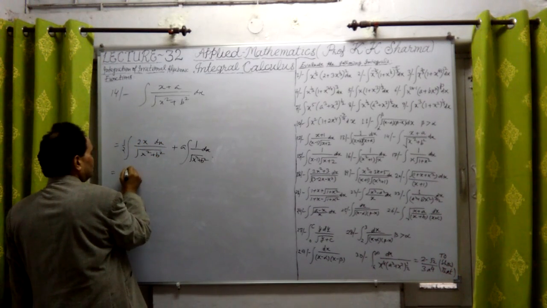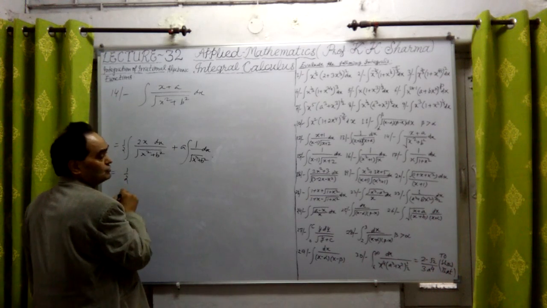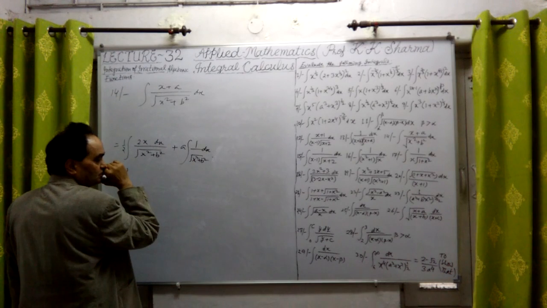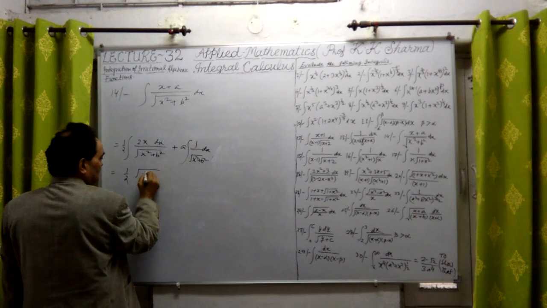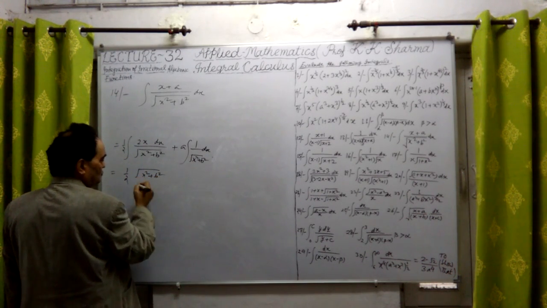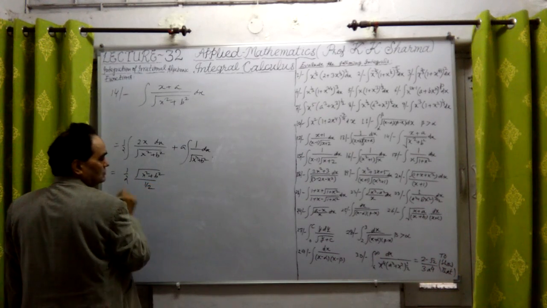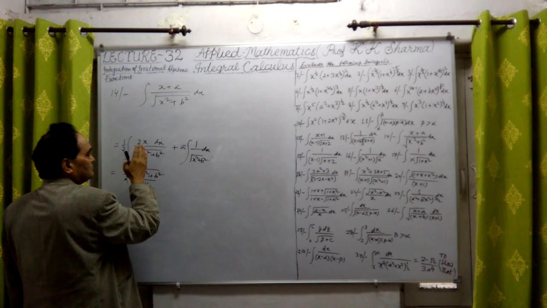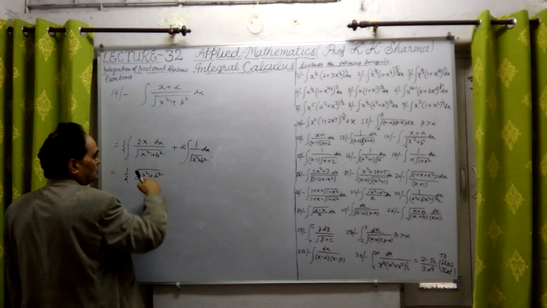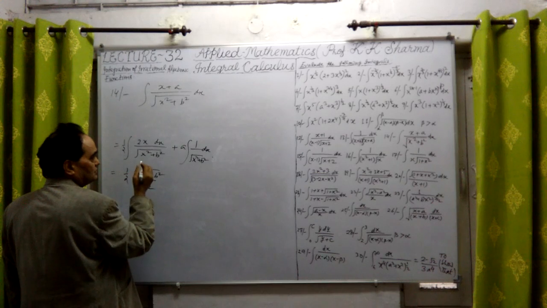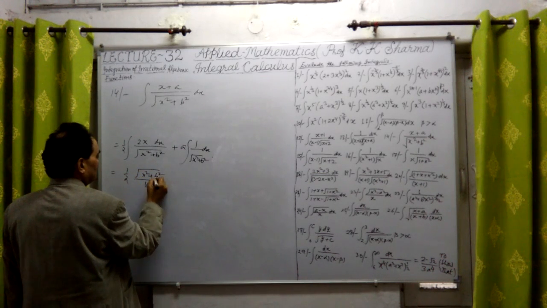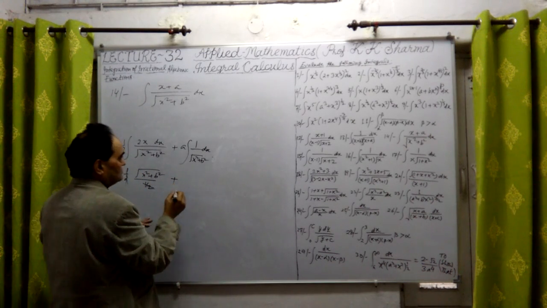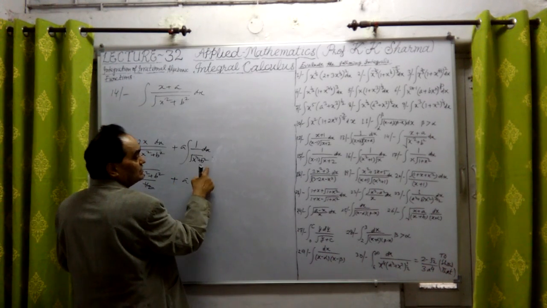It is directly integrated as 1 upon 2. All this value will be under root t. T will come out in the numerator. That means under root x square plus b square will be upon 1 upon 2, because the power here is t to the power minus half. The integration will be t to the power minus half plus half upon minus half plus half. So t to the power plus half is this under root x square plus b square. This half cancels out. Now this is again under root x square plus b square.